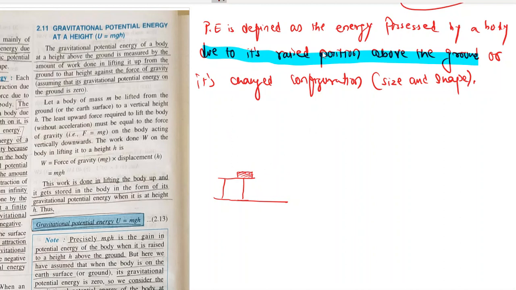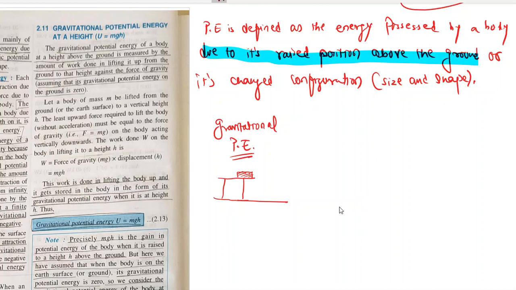So the potential energy possessed by any body due to its raised position above the ground is which energy? Gravitational potential energy. Gravitational potential energy is the potential energy possessed by any object due to its position which is raised above the ground.